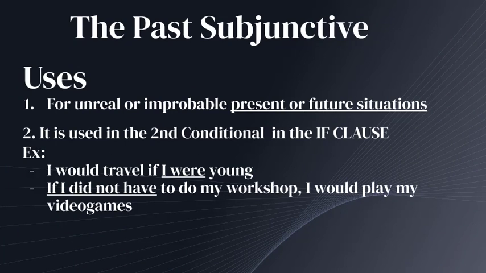So now we will talk about uses of the past subjunctive. We have two main uses. First, if you want to talk about unreal or improbable present or future situations, you have to use past subjunctive, which is different from the present one. Because in the present, you are going to talk about something that is important or recommended. So in the past, you will talk about improbable present or future situations.